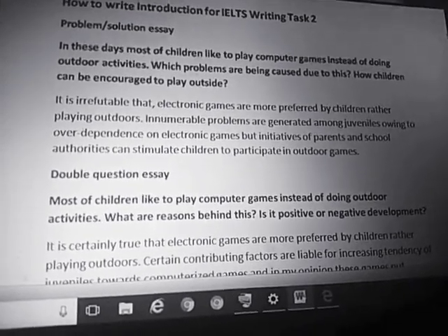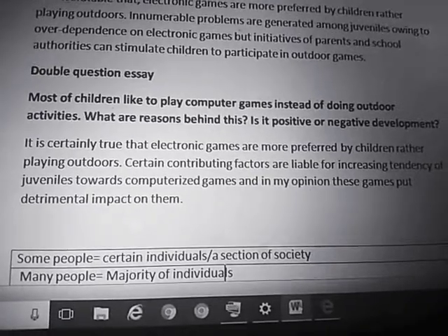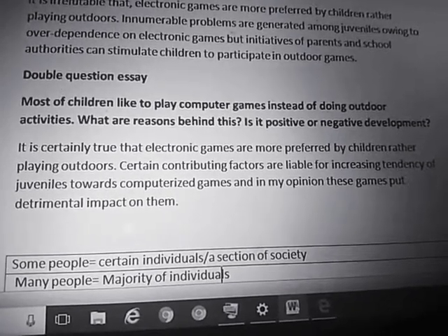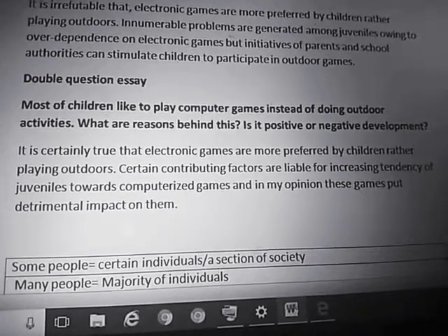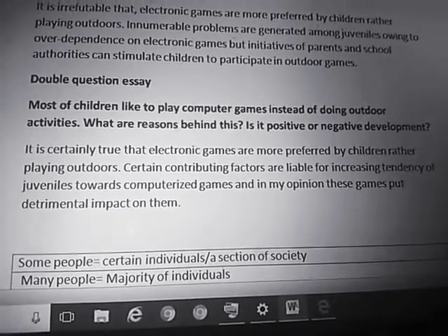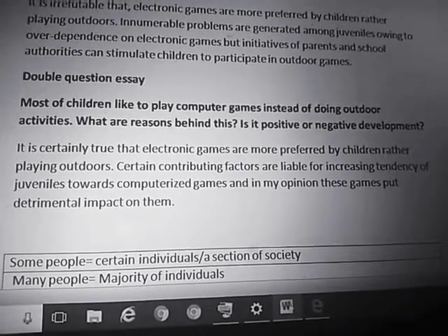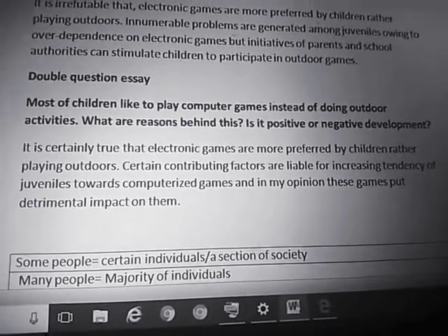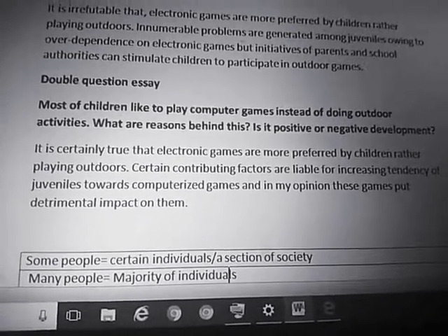Next we discuss how to write an introduction for a double question essay. I have again taken the same example. Most of the children like to play computer games instead of doing outdoor activities. What are the reasons behind this, and is it a positive or negative development? The first question is about the reasons, the causes due to which children like to play computer games, and secondly it is an opinion based essay in which our opinion is asked, whether this trend of playing computer games is positive or negative, right?